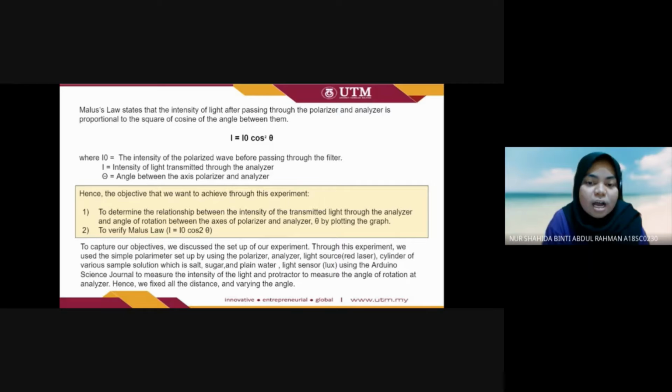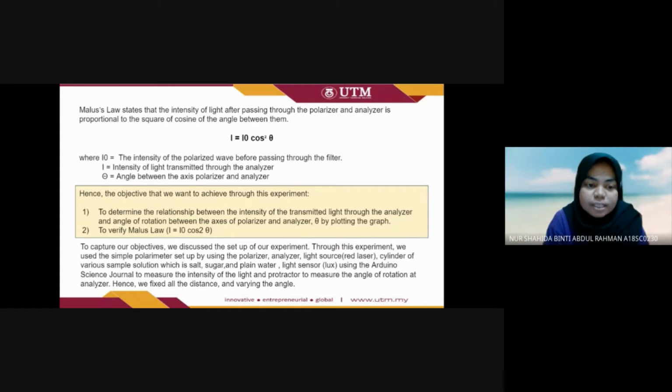Hence our objectives from this experiment: first, we want to determine the relationship between the intensity of the transmitted light through the analyzer and the angle of rotation between the axes of polarizer and analyzer by plotting the graph. Second, we want to verify Malus law.